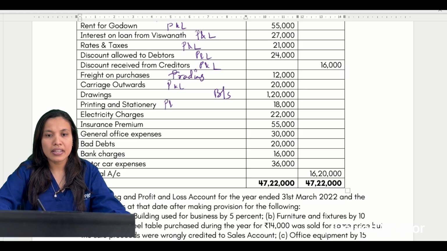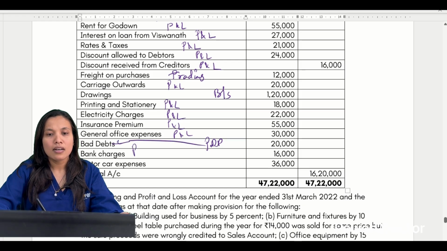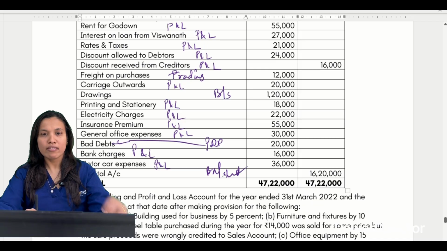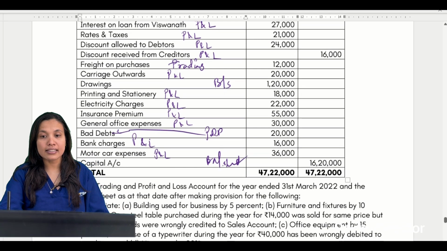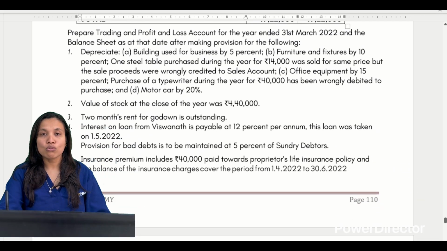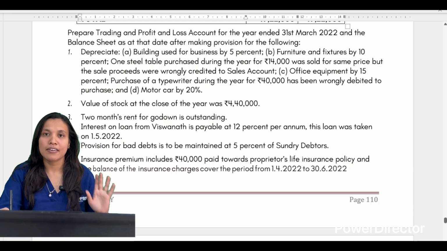Printing and stationery P&L, electricity P&L, insurance premium P&L, bad debts. Bad debts actually form part of PDD, so let's clarify that particular way. This is P&L, motor car expense P&L, capital account, balance sheet. Okay? I have classified. Next, let's read the adjustments. I say read the adjustments at least twice, so you remember while solving the problem itself that there was an adjustment here.